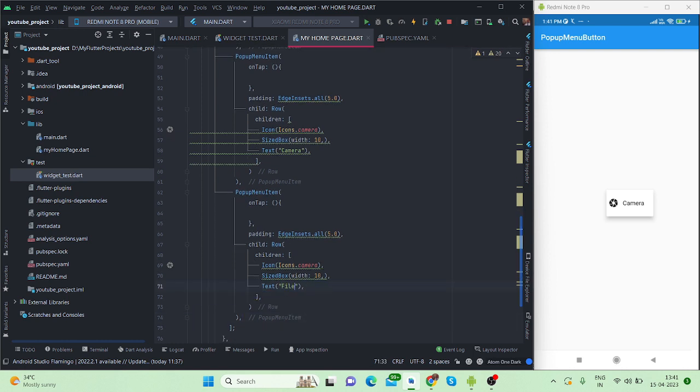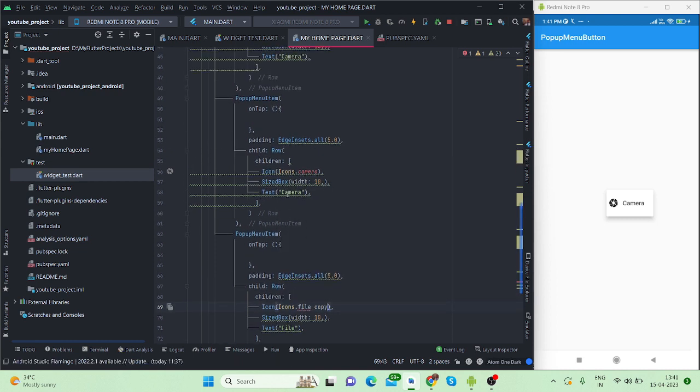You can choose your options. File, copy, give it folder. You can give your options according to your requirement.